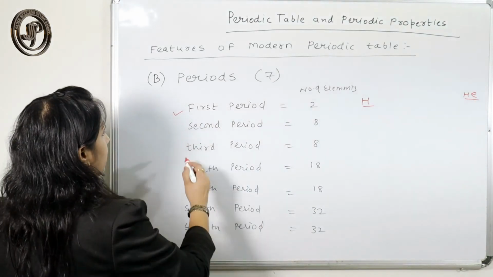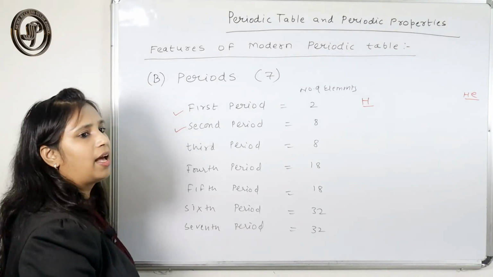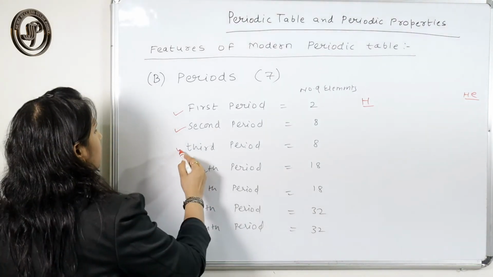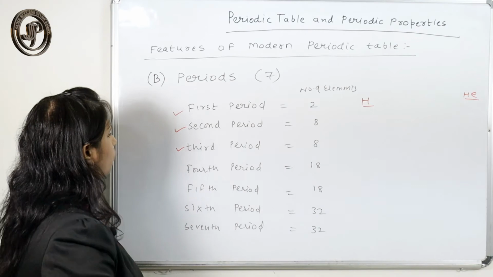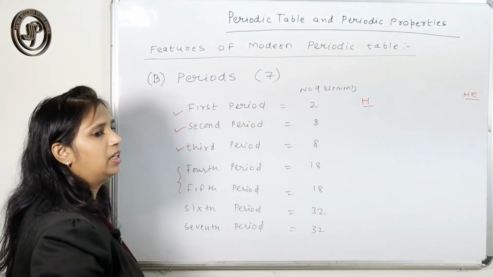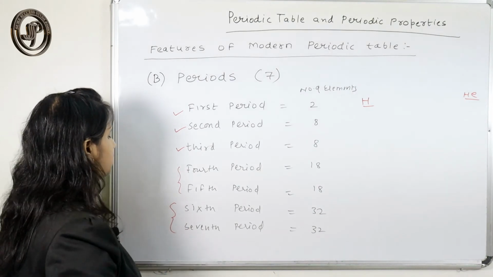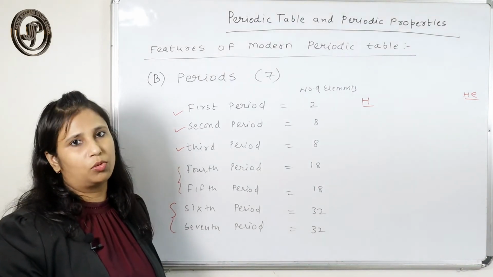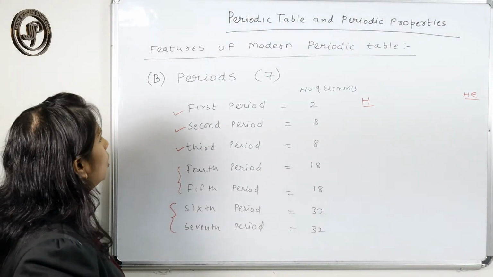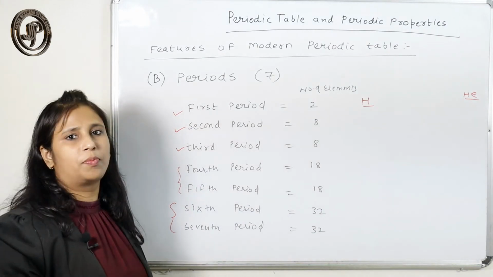The second period has 8 elements. The third period also contains 8 elements. The fourth and fifth periods have 18 elements each, and the sixth and seventh periods have 32 elements each in the periodic table. The first period is called the shortest period.